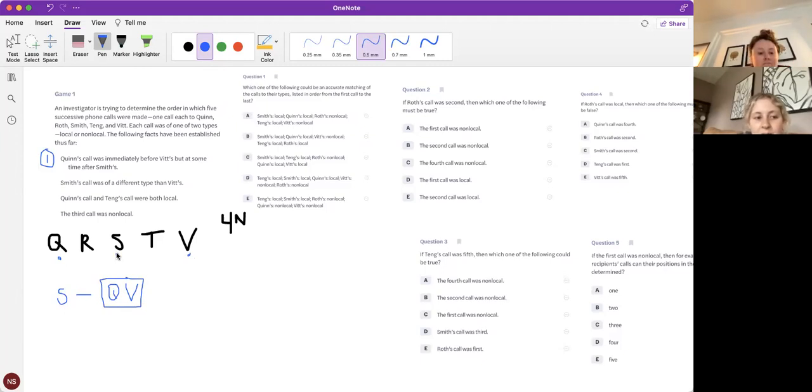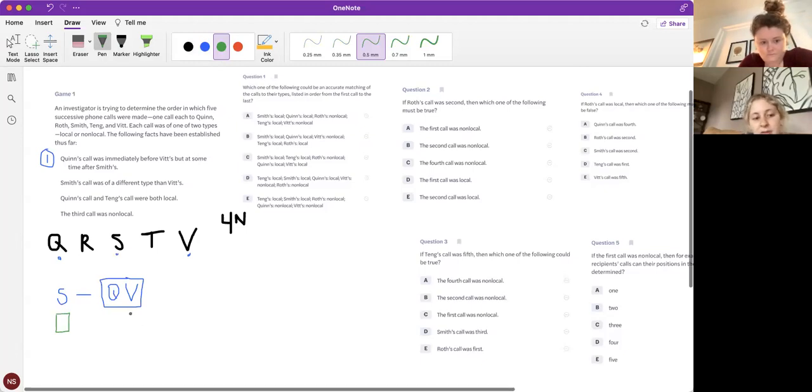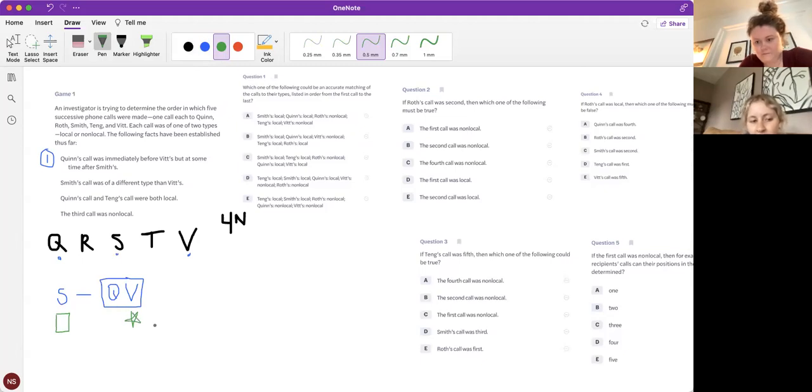S was a different type than V, so S was different than V. And different in what regards? Call type. Yes. So if S is local, then what do we know about V? V is non-local. Excellent. So I'm just going to use shapes so we know that these are different.